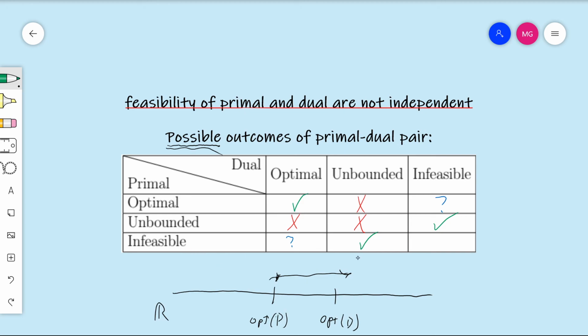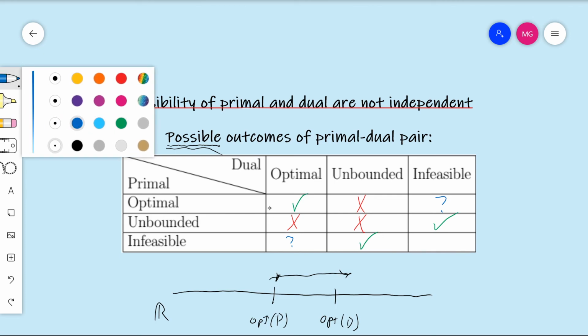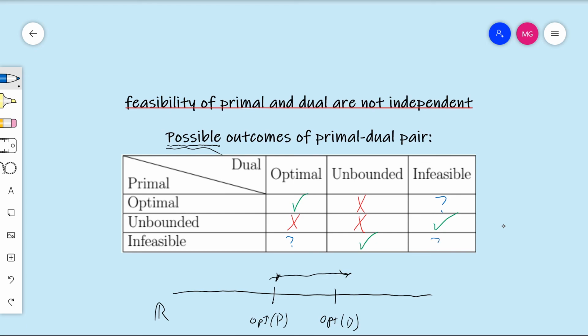So the primal had to be infeasible then, and so for the same reason as for this cell, which is the 2-3 cell, this 3-2 cell is also possible, in fact necessary. And then finally, the last one, if the primal's infeasible, is the dual infeasible? We just do not know enough information yet.